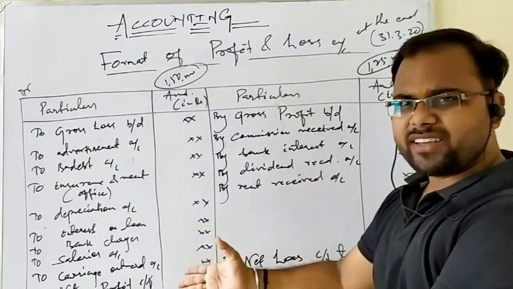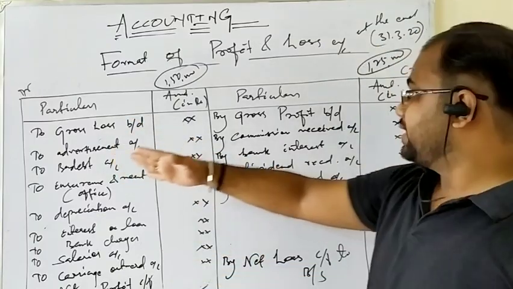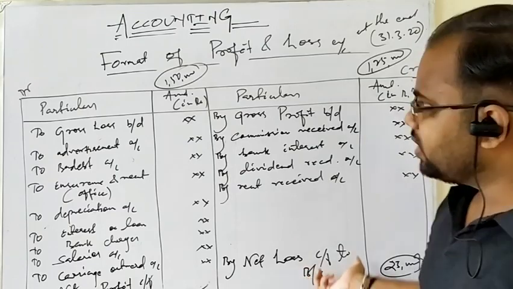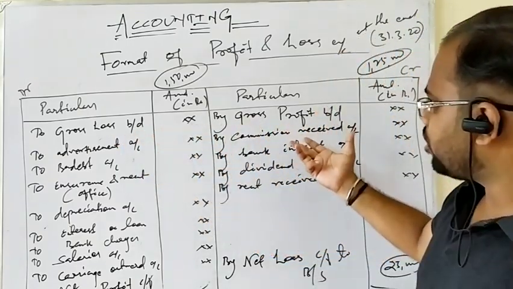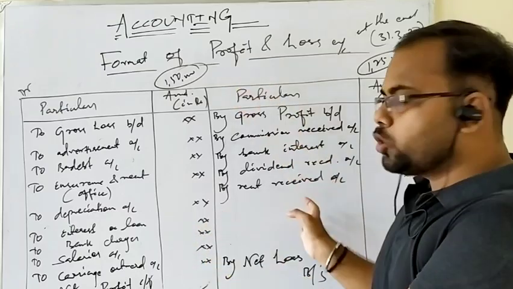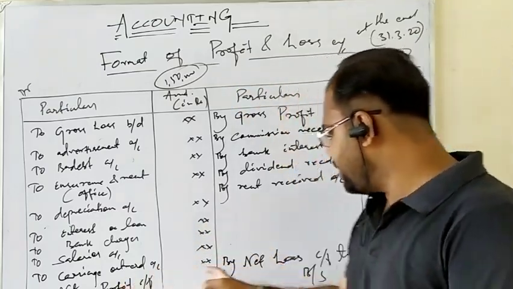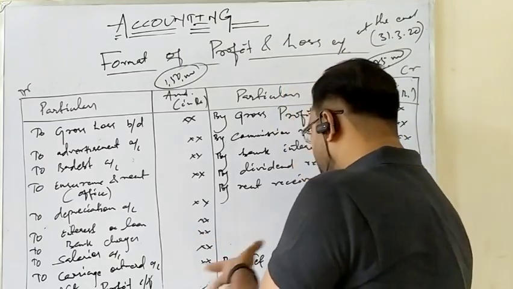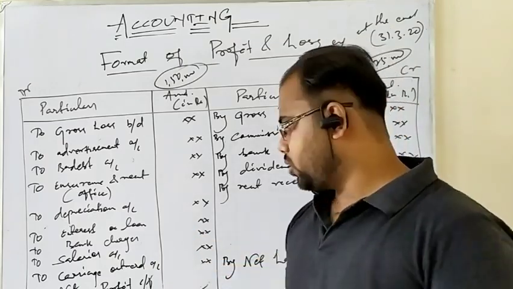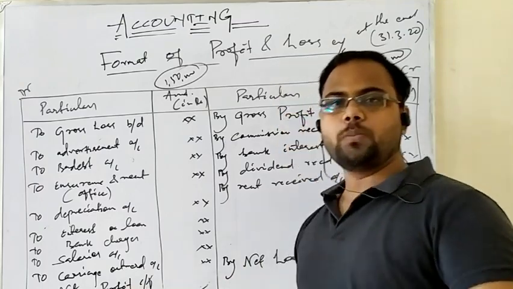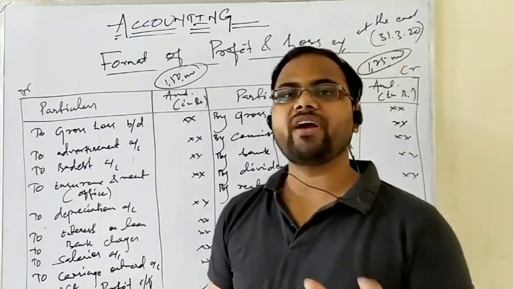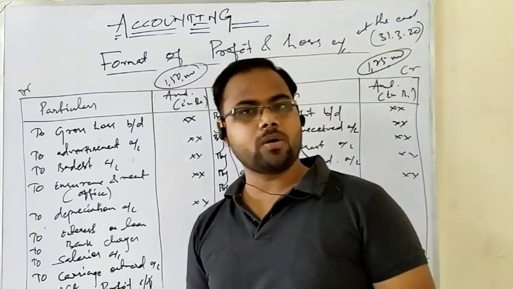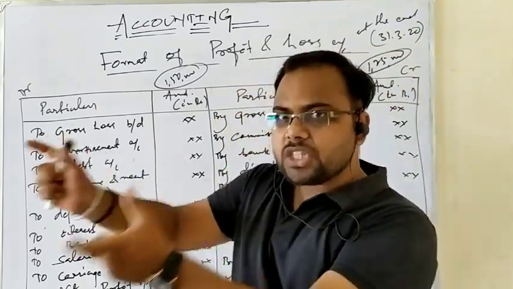If you have more expenses, including gross loss, than the indirect incomes, then the result is net loss. And likewise, we have treated the gross loss or gross profit by way of the trading account to the profit and loss account. The same goes for net profit and net loss also. The third financial statement is the balance sheet, where the net profit or net loss is transferred to the capital account. If there is net profit, it is taken to the balance sheet under the liability side by way of addition to the capital account. And if there is net loss, likewise it is taken to the liability side of the balance sheet, but by way of deduction from the capital account.